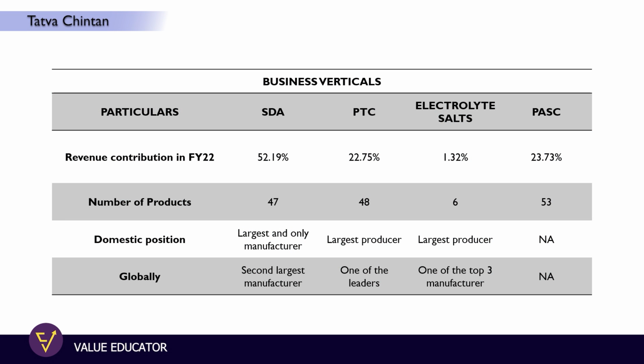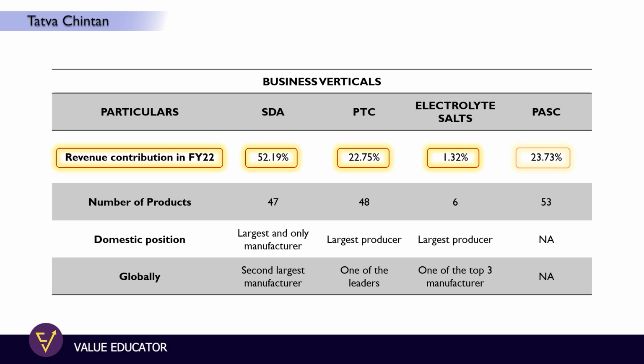If we check this table, most of the revenues for FY22 came from the SDA, about 52%. From the PTC segment they got 22% of revenues. From electrolyte salts there is hardly any revenue, but this segment is growing at a very high rate, and in the next 2 to 3 years we can see a substantial contribution from the electrolyte salts division. And the fourth product segment is the PESC, which is pharma and agrochemical related intermediates which they develop.